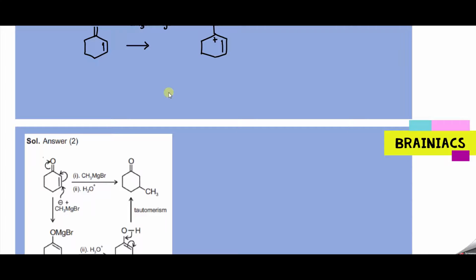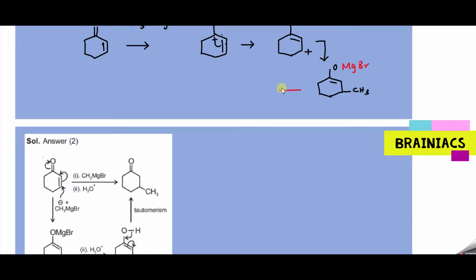Here one important problem you should remember. When it polarizes like this, you can see here plus charge, single bond, double bond. So this can enter into resonance, and you will get something like this in the immediate step. You have O minus, and this will move to here. So what will happen when it is moving to here? Plus charge will come here. So what will happen in this next step? CH3 will come and attack at this position. O minus, you will have this one, and CH3 will come here, and OMgBr will join here.